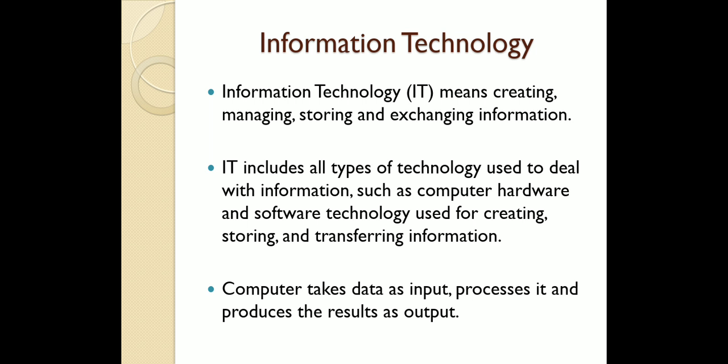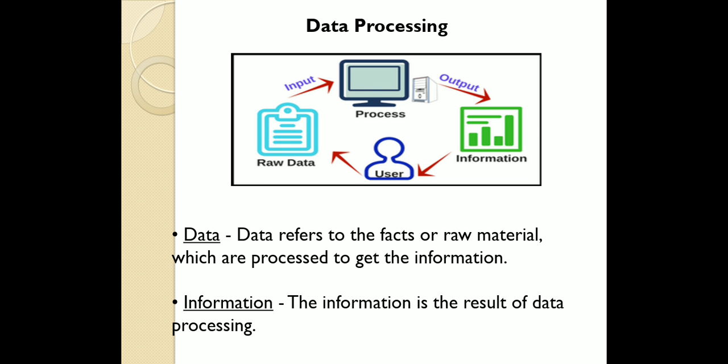The computer takes data as an input, processes it and produces the results as an output. As you can see in the given picture, the user is giving raw data as an input to the system or computer.